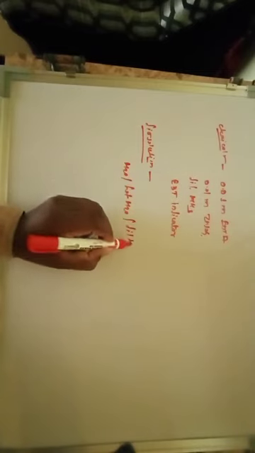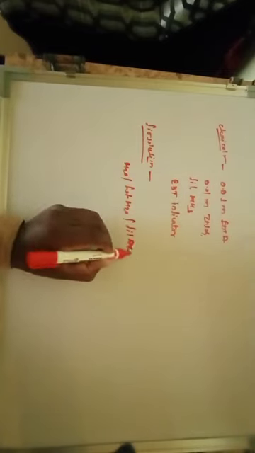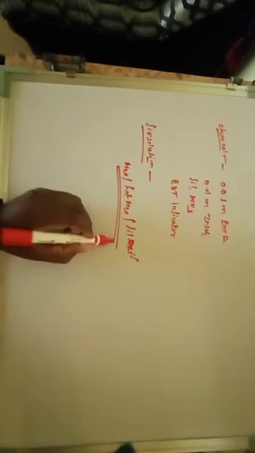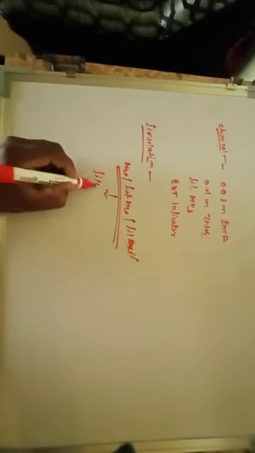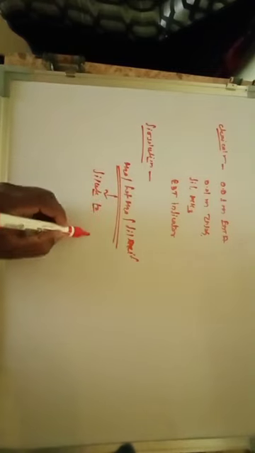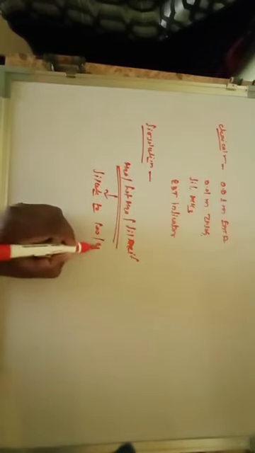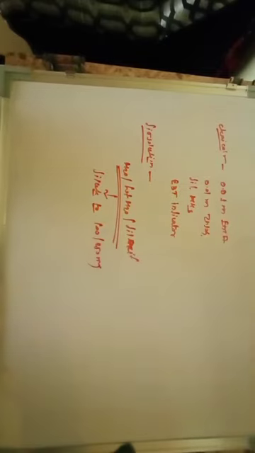Generally hot water is used for dissolution of this alum, and after dissolution you have to dilute to 100 ml or 250 ml, making up the volume.